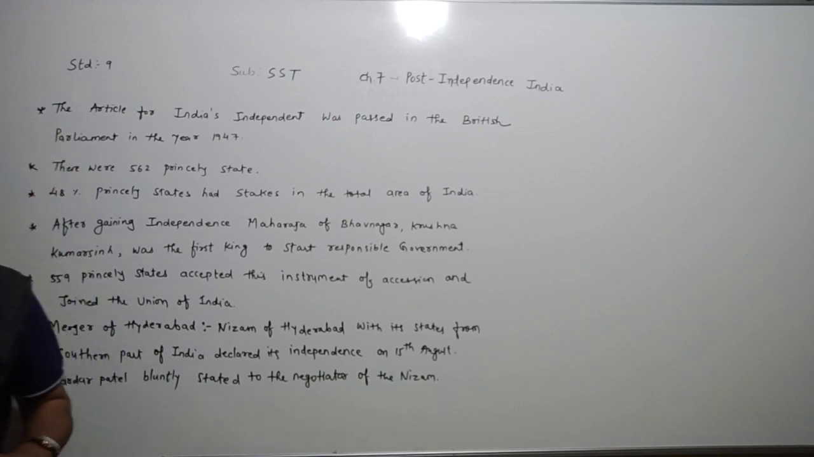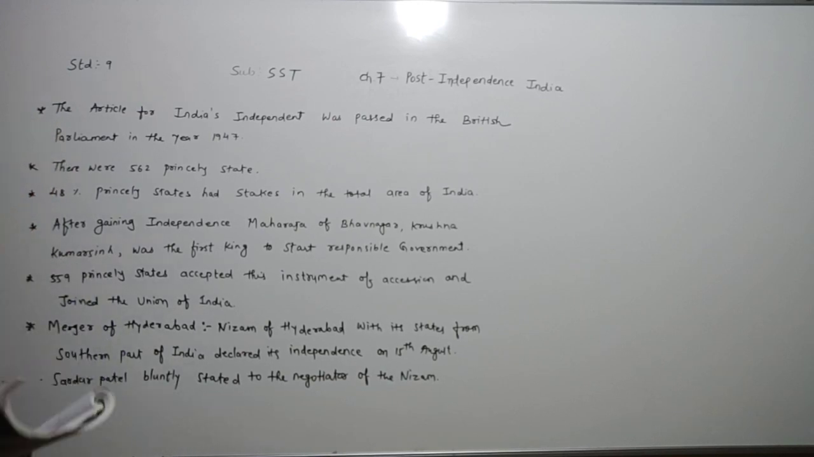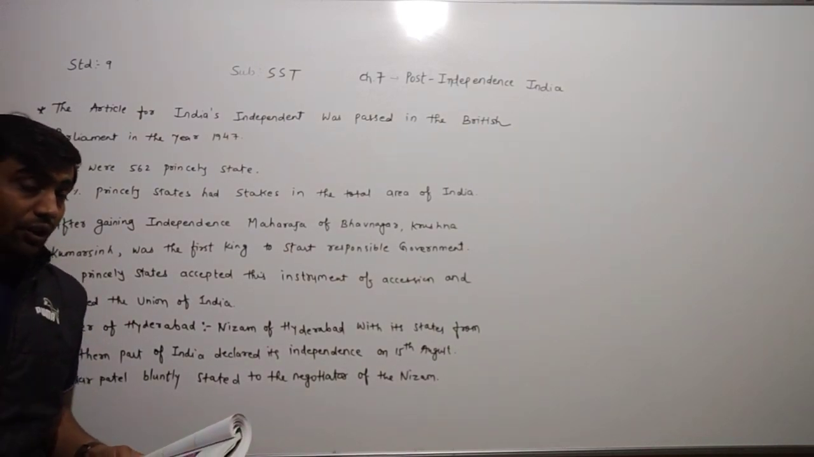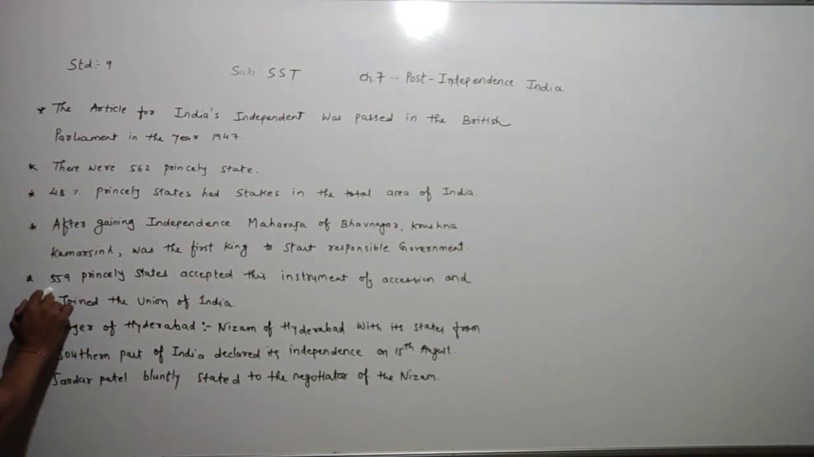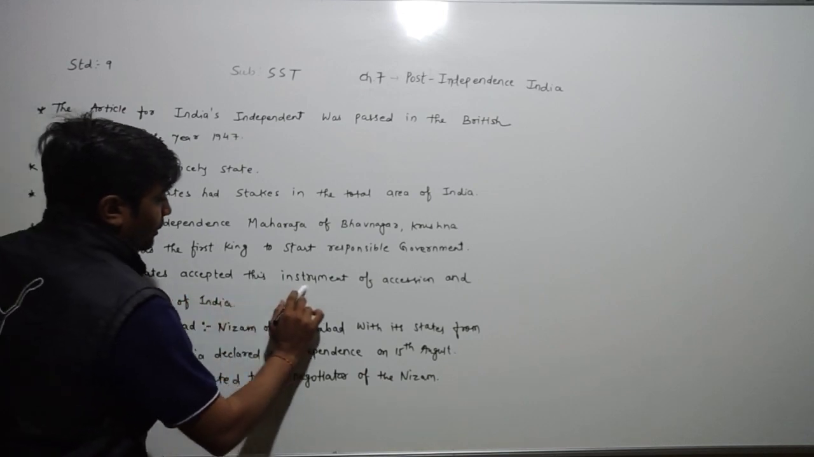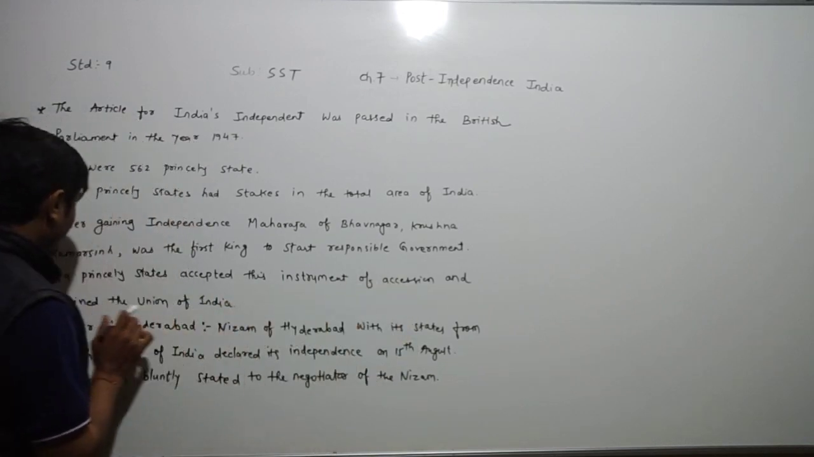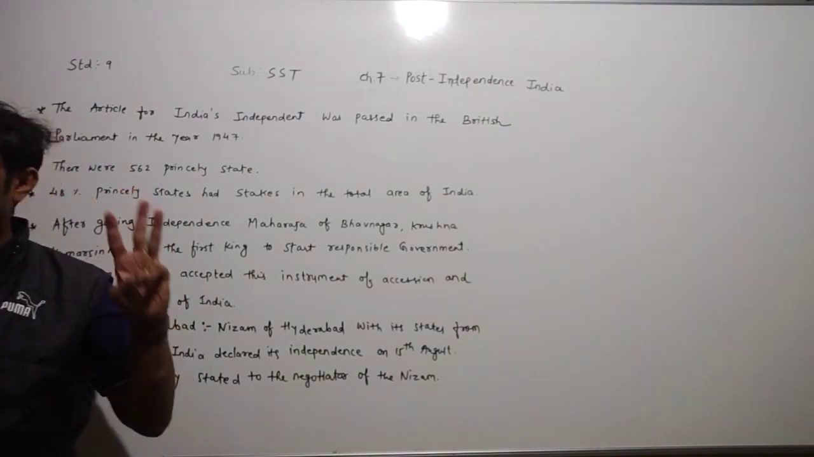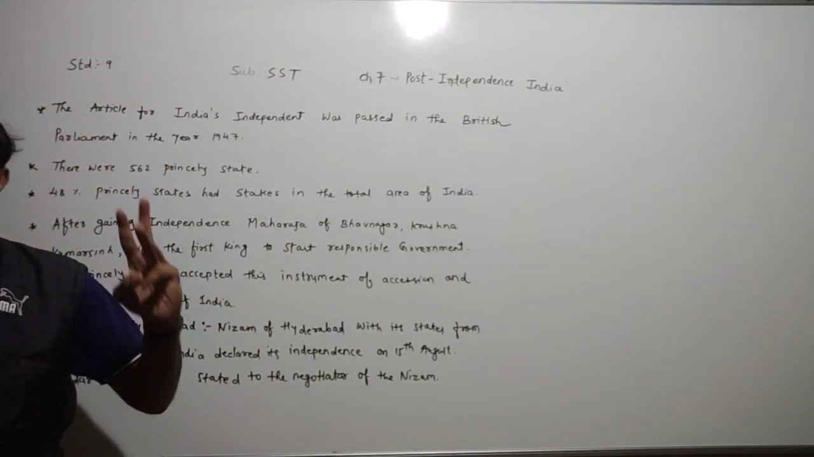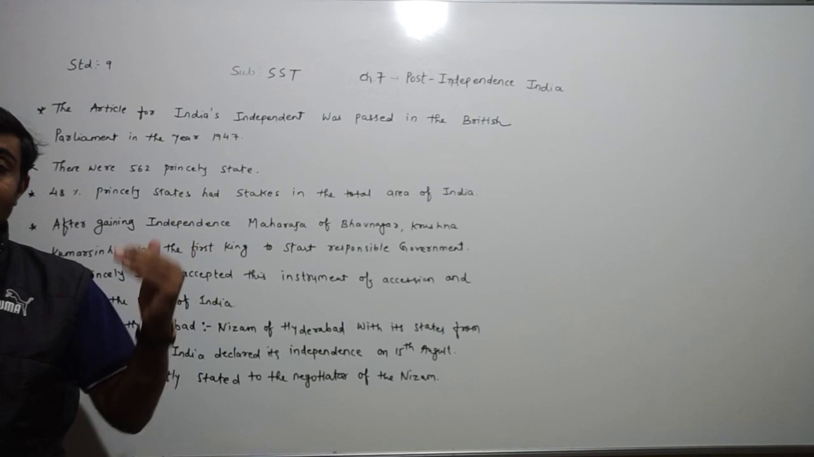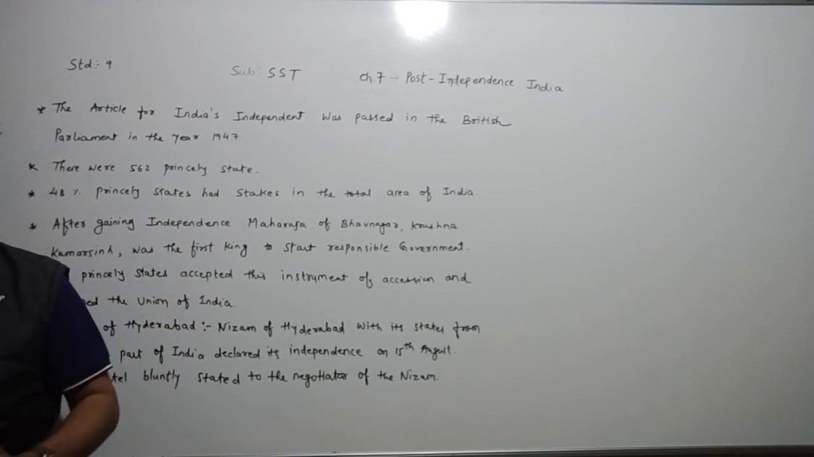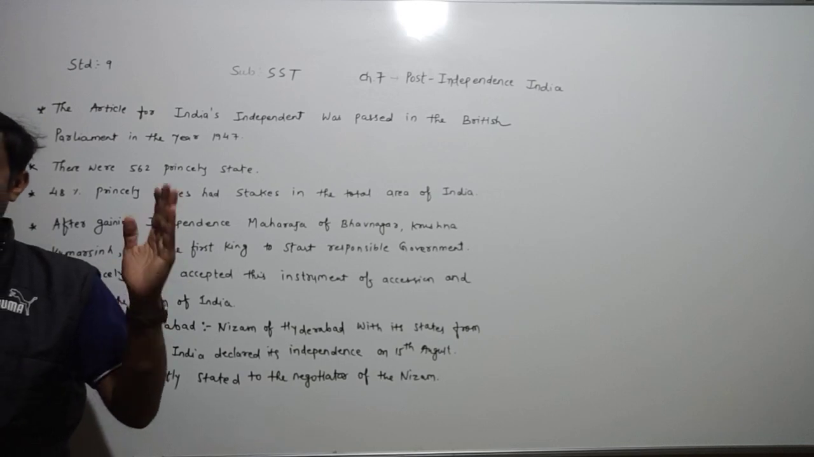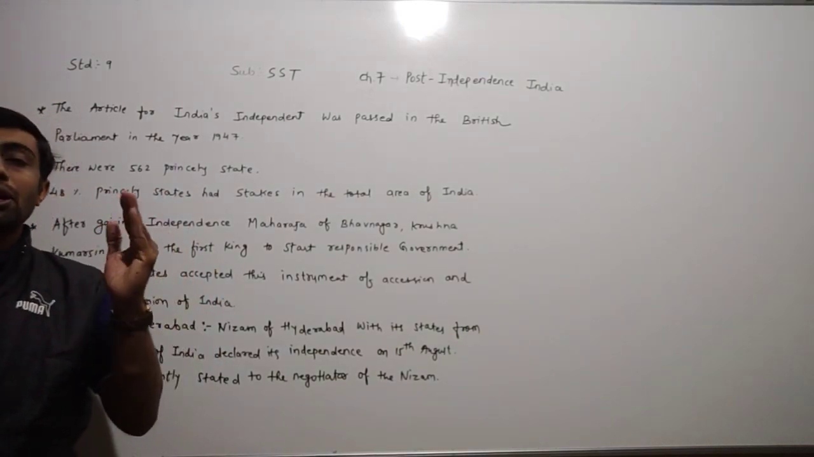Now what happened, dear children? Out of 562, 559 princely states accepted this instrument of accession and joined the Union of India. Now which three did not accept? Kashmir, Hyderabad and Junagadh. Now in detail we have to learn one by one about Hyderabad, Kashmir and Junagadh. It means the merger of Hyderabad, Junagadh and Kashmir.